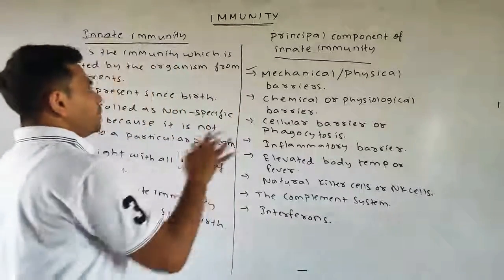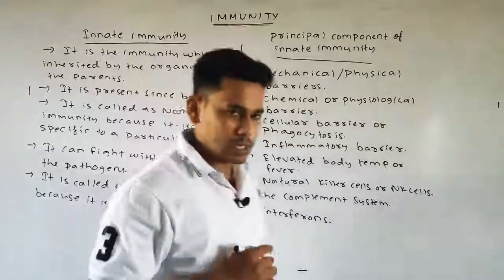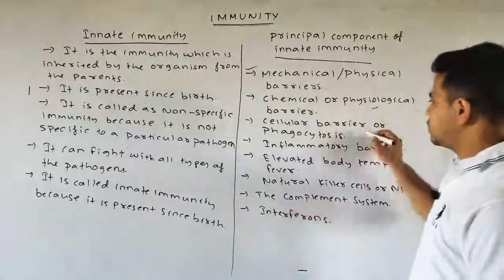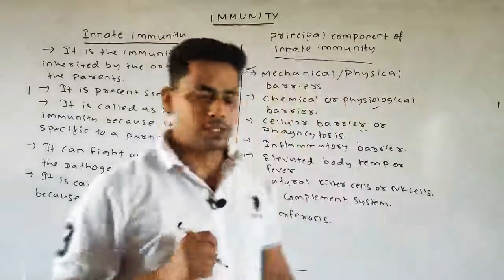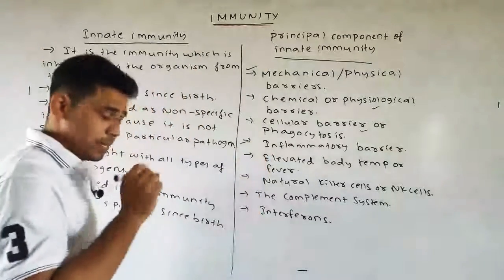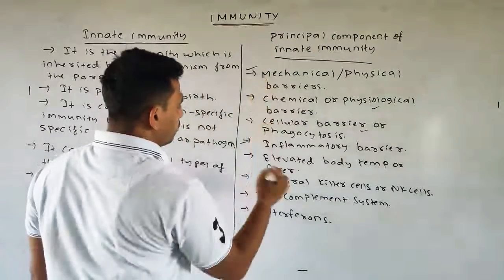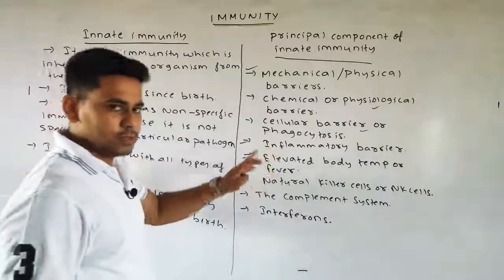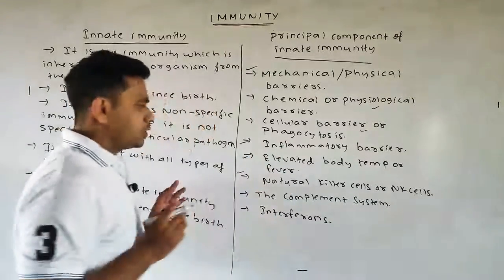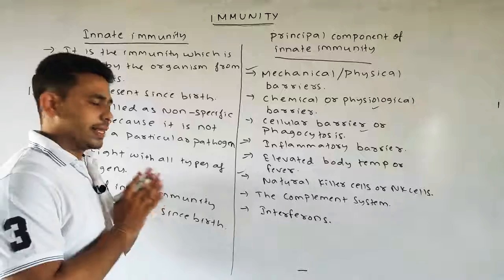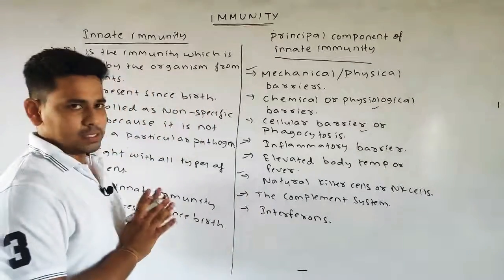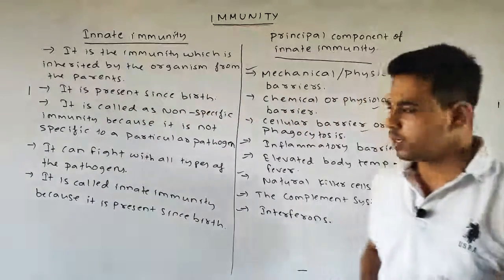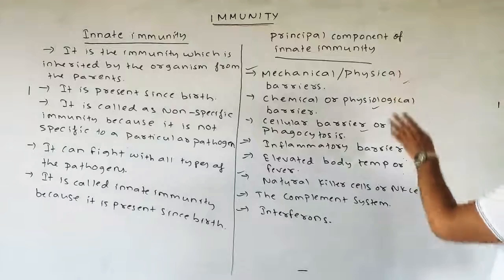So what are the principal components? First is your mechanical or physical barrier. Second is your chemical or physiological barrier. Then your cellular barrier or phagocytosis. Then your inflammatory barrier. Then elevated body temperature, which we can also write as fever. Then natural killer cells, or NK cells. Next is your complement system, and last is your interferon. For now, just remember the names because we will read about all the points in detail.